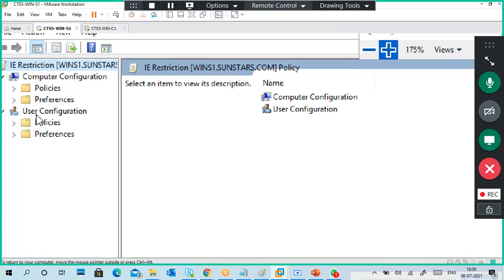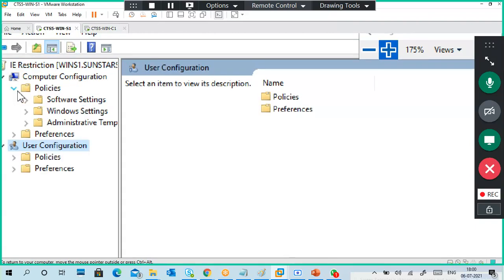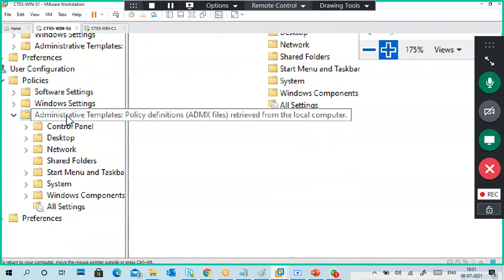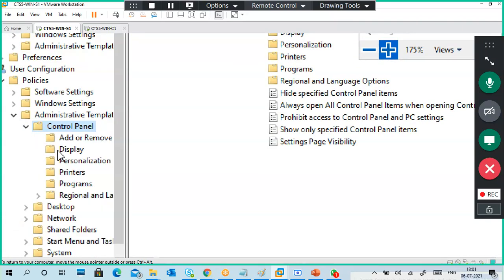You will get irritated. So I always work under user configuration only, but my point is it is better to go to all policies, computer configuration under all policies, at least check it. But I like user configuration. Why? Because only sign out and sign in is required, not required to restart the entire computer. So somewhere in these policies you will find it, like control panel, or maybe programs, regional options, like that.